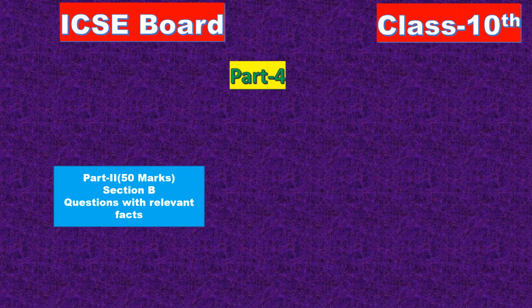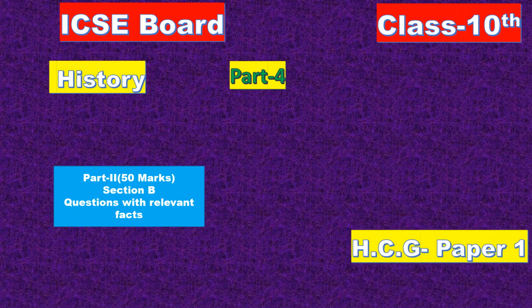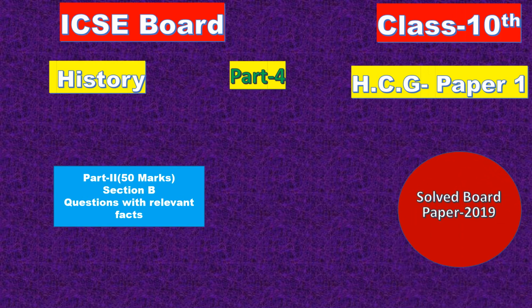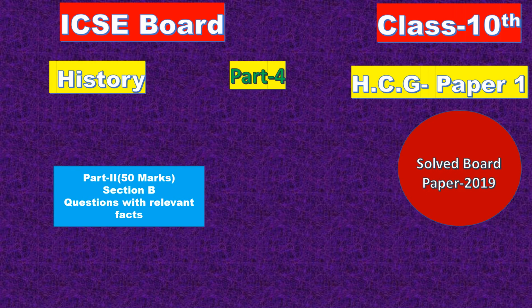This is part 4 of ICSE Board Class 10th Previous Year Question Paper 2019 of Social Science Paper 1 History Questions. In this video, I am going to discuss part 2 of the question paper, Section B, which carries 50 marks. I will discuss all the questions with relevant facts.